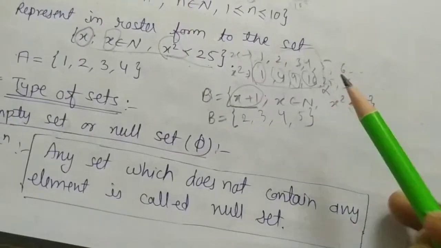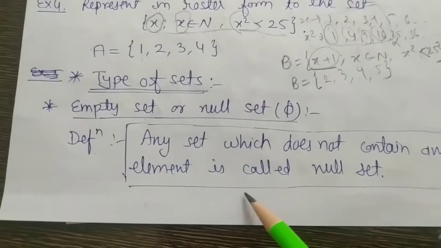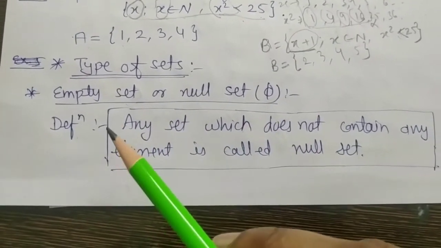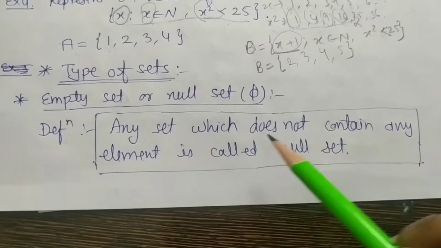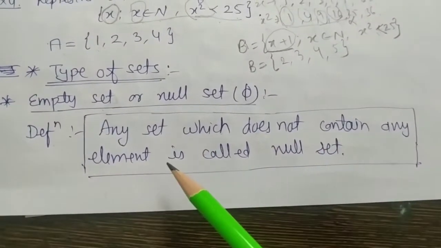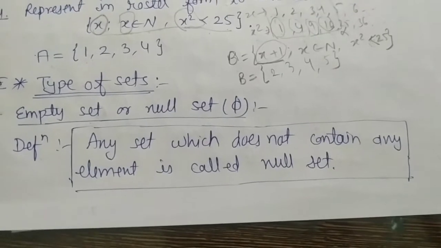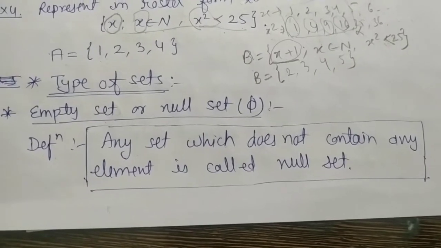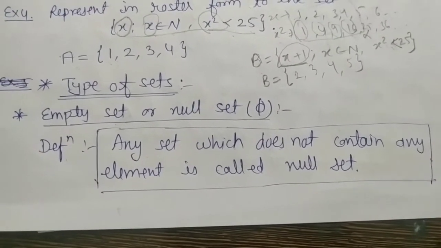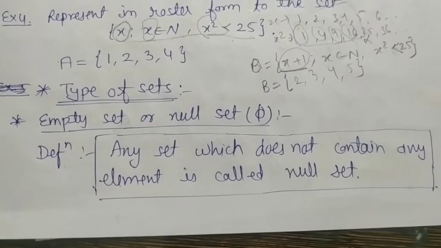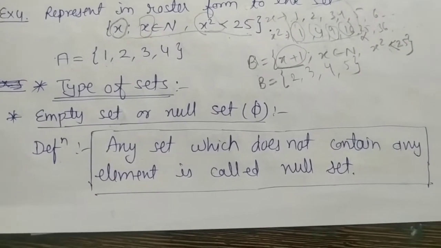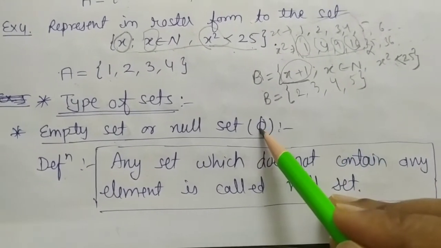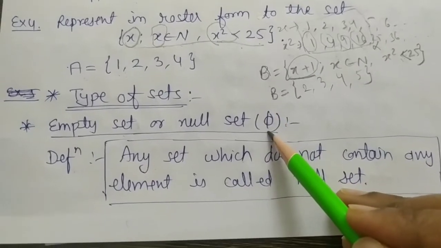Now come to the types of sets. Empty set or null set. Any set which does not contain any element is called a null set. It means that set is null. It does not contain any single element. Then it is called an empty set because it is empty, or we can say null set. It is denoted with this symbol, which is called phi.